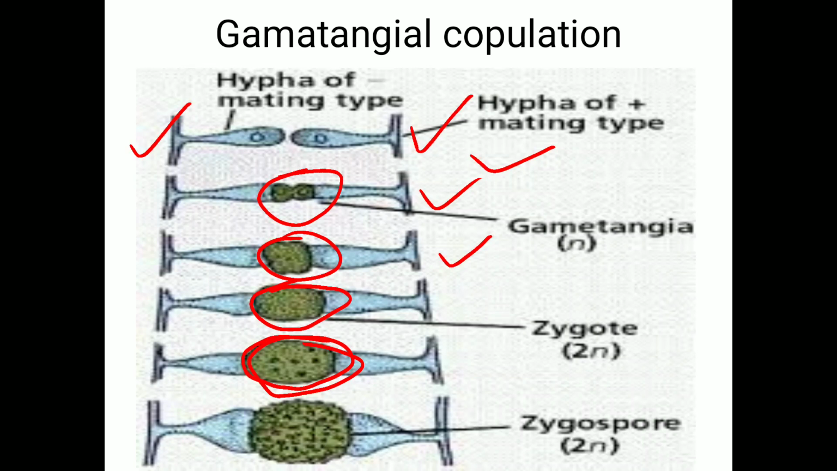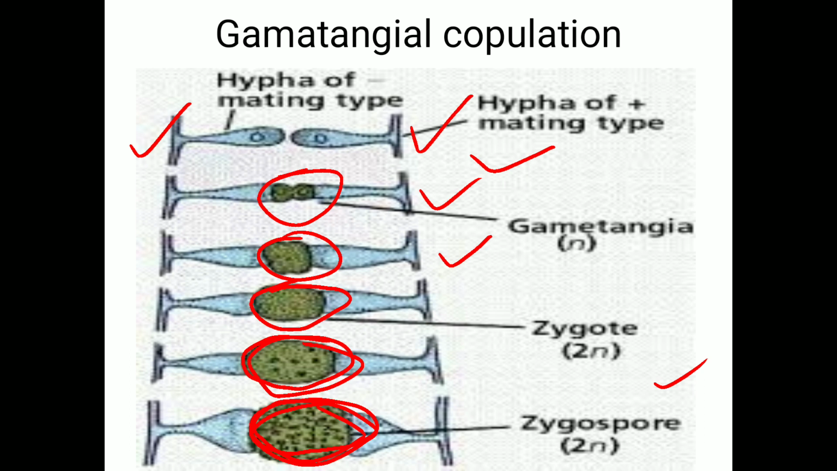And as a result, when the complete content of the male gametangia and female gametangia comes to a common point, the resultant structure formed is spiny and hard. Such a structure is called a zygospore. So in that way, gametangial copulation takes place. Okay, so this is about gametangial copulation.